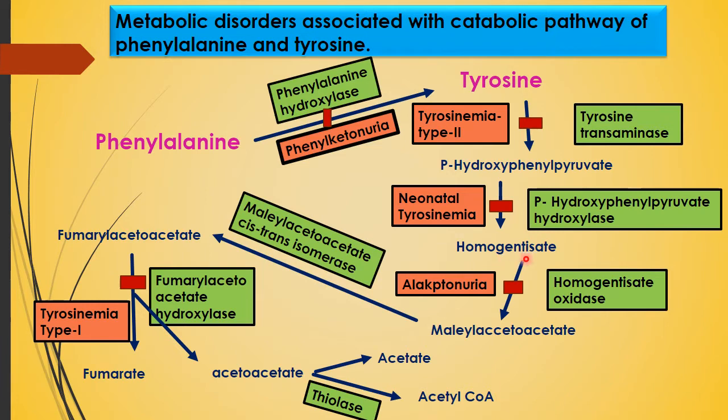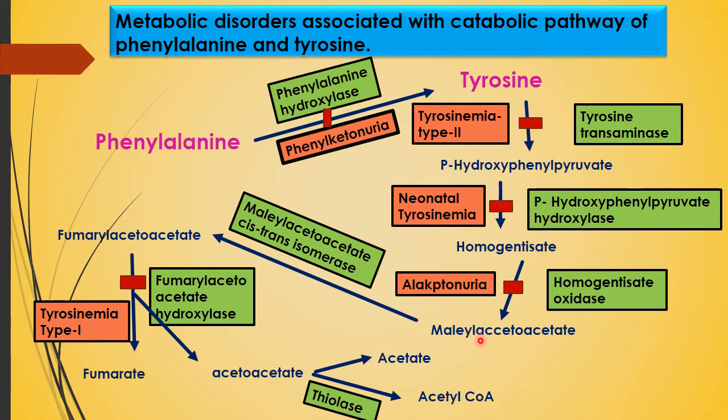Then this homogentisate is converted to maleylacetoacetate in presence of the enzyme homogentisate oxidase. If this enzyme is deficient, then the disorder is alkaptonuria. So two types of uria, phenylketonuria and alkaptonuria, are shown in this diagram and 3 tyrosinemias have been shown.